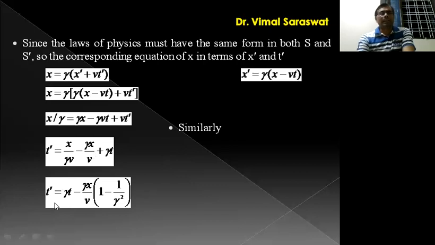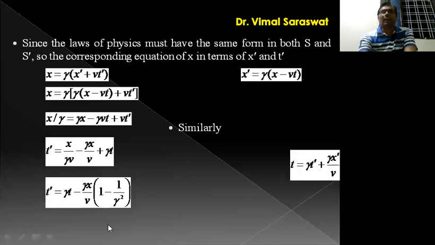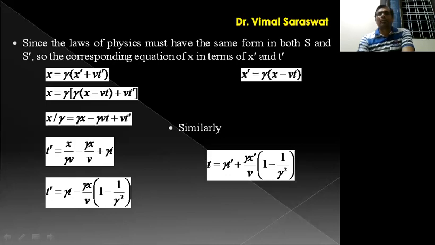Similarly, if we interchange x and x dash, t and t dash, and also v is replaced by minus v, then t is equal to gamma t dash plus gamma x dash upon v, and in bracket 1 minus 1 upon gamma square.